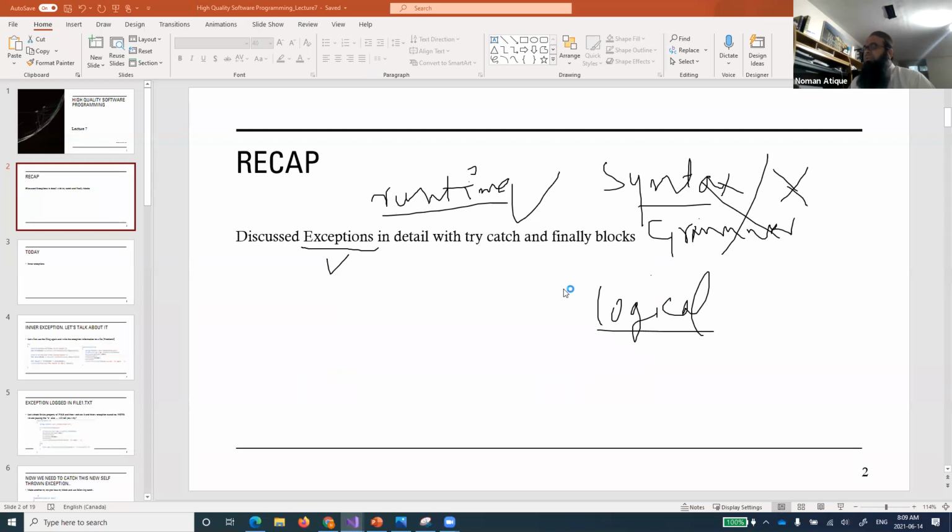All those areas which are prone to becoming errors in the future, we try to make them error free, or we want to catch their problems so that our program gracefully exits after informing the user what has gone wrong, why they have been taken out of the program, and what the problem was.